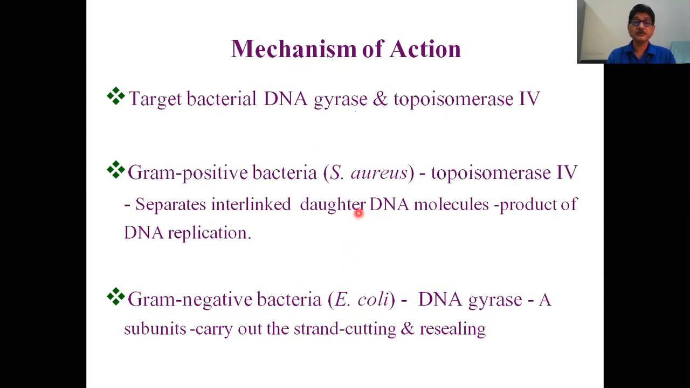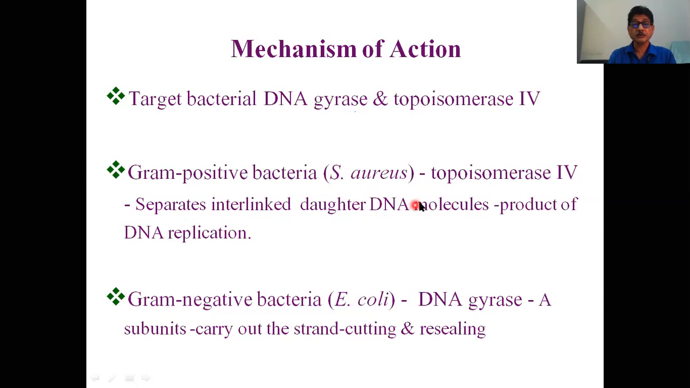So coming to the mechanism of action, the target is the bacterial DNA gyrase enzyme or topoisomerase 4 enzyme. In the case of gram-positive bacteria like Staphylococcus aureus, the target of these antimicrobial agents is topoisomerase 4. Now, what is the function of topoisomerase 4? During bacterial growth, this enzyme separates the interlinked daughter DNA molecules.